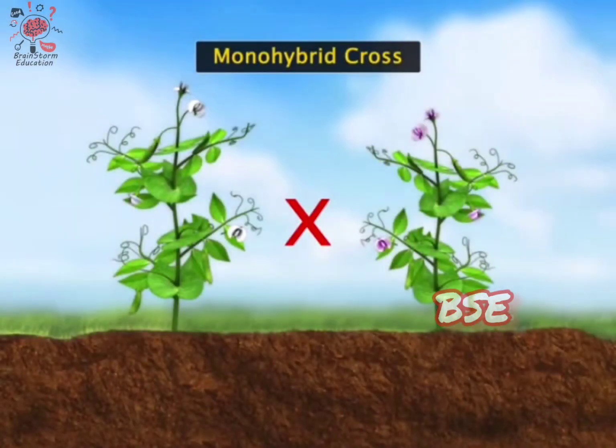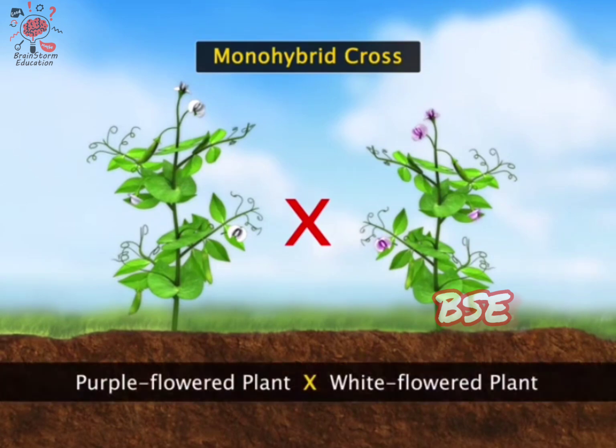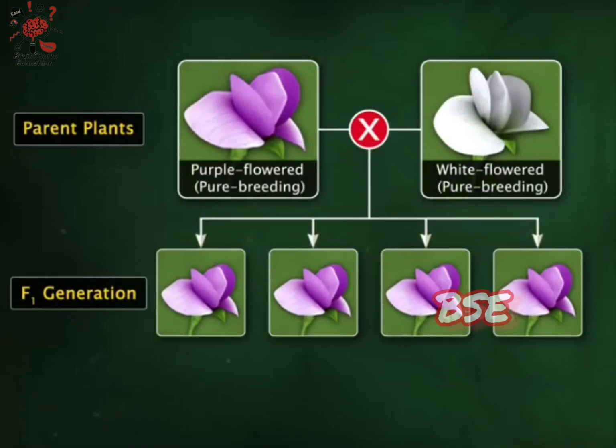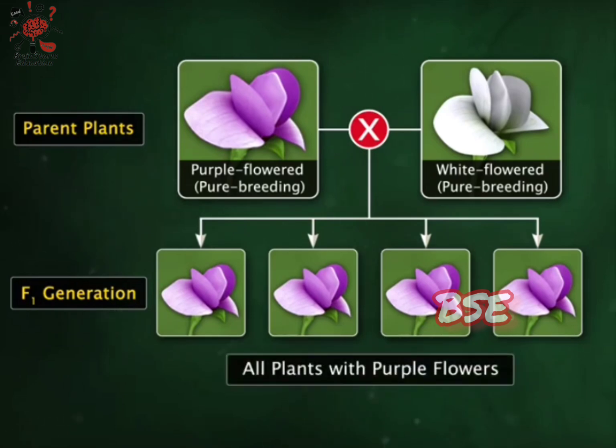Let's take the example of a monohybrid cross between a purple-flowered plant and a white-flowered plant. Mendel observed that all the offspring plants produced in the first generation resembled only one of the parents. In this case, all F1 plants had purple flowers and not a mixture of purple and white.